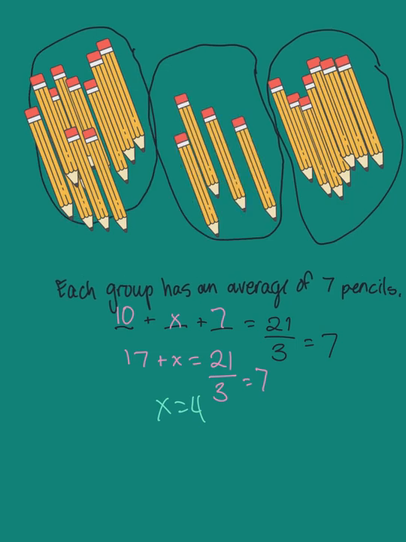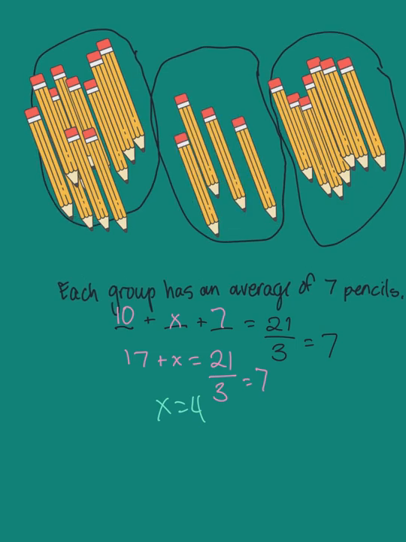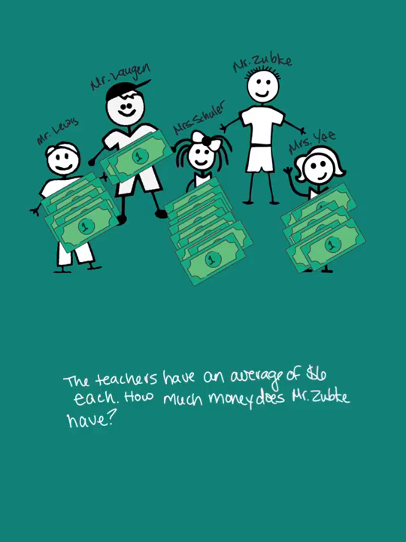This way, I have 10 here, 4 here, and 7 here. And 10 plus 4 plus 7 is going to be 21, and 21 divided by 3 is 7. So that's how I'm going to find that missing number if I already know the average. Now we're going to work backwards, where we're given the average and we need to find the missing part.